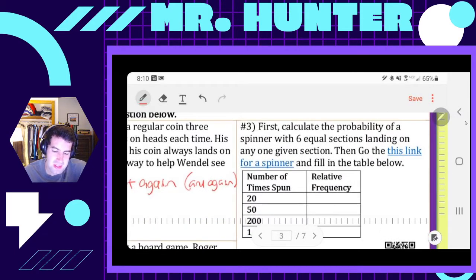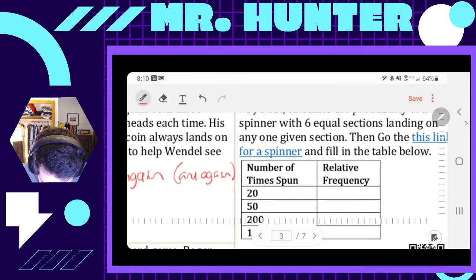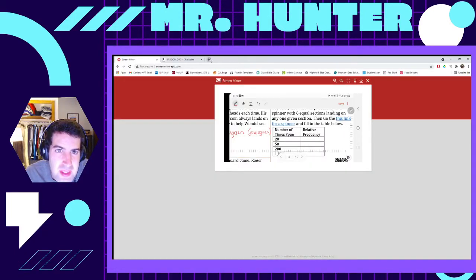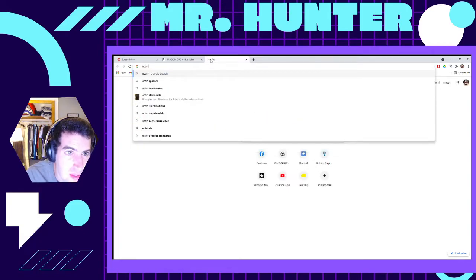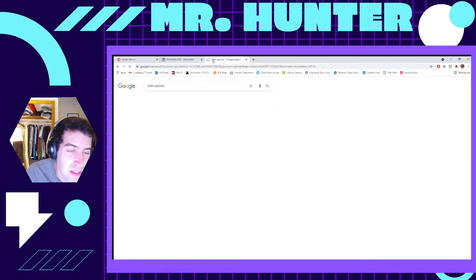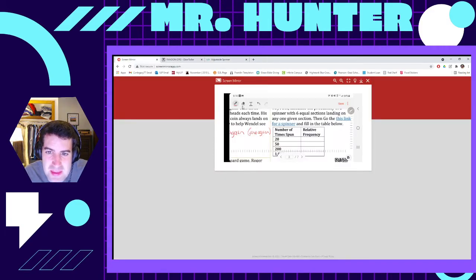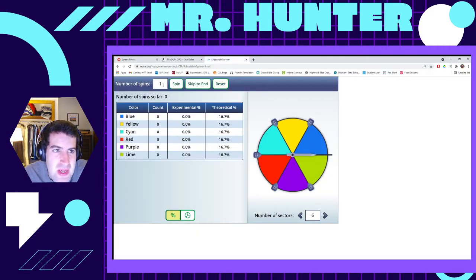Okay, let's look at this. It says first calculate the probability of a spinner with 6 equal sections landing on any one given section. Then go to this link and fill in the frequency table. So I am actually going to pull that up right now. I think I remember the website, NCTM spinner. Good. It looks like I've been there already. Okay, so I have 6 evenly spaced sides, and it says I'm supposed to do this 20 times first. So let's change the number of spins to 20.